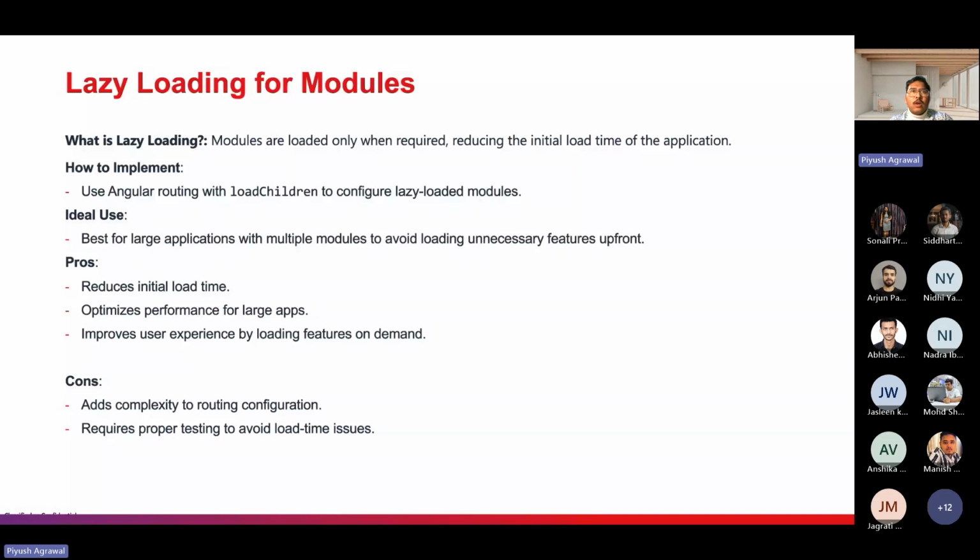If you are using the lazy load strategy, the modules should not be added inside another module. If you define the module in another module, then it is not lazy loaded; it will load along with the module it is defined in. For example, say we have an admin module and a user module, and you mistakenly add the admin module inside the user module.